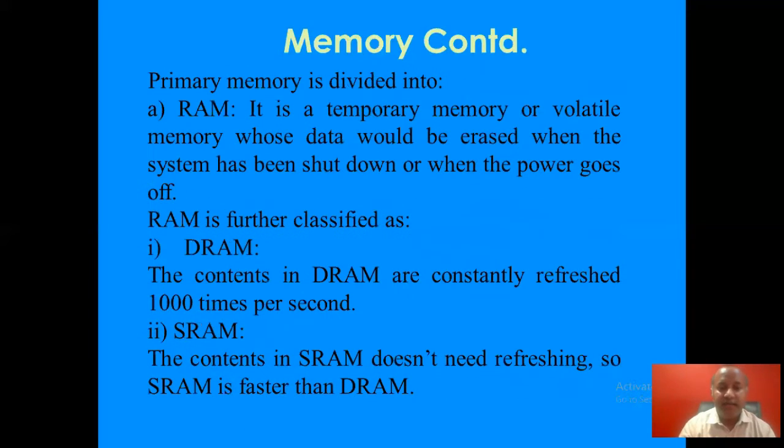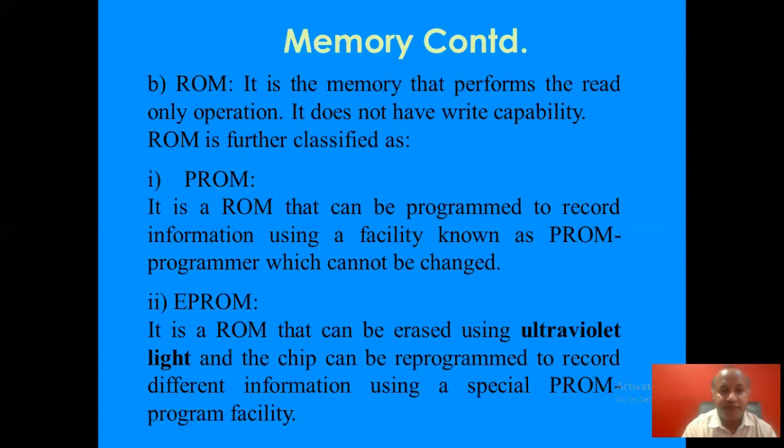So what is DRAM? DRAM is dynamic RAM. The contents in DRAM are constantly refreshed 1000 times per second. And SRAM is static RAM. The contents in SRAM don't need refreshing. So SRAM is faster than DRAM. But both these memories, DRAM and SRAM, are volatile and temporary memories.